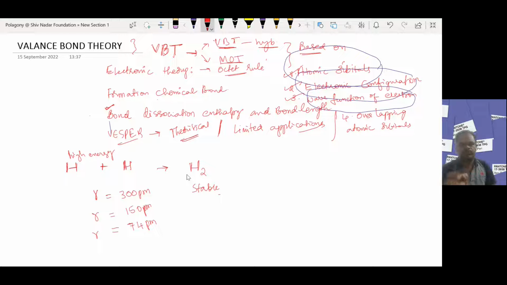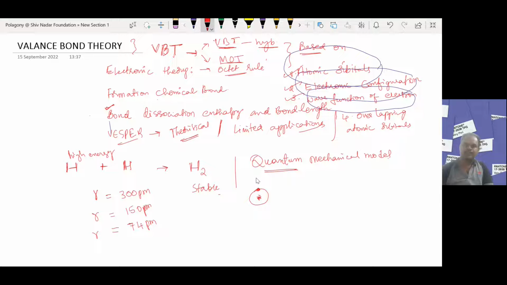The formation of this H2 molecule is purely based on the quantum mechanical model. So what is the quantum mechanical model? A single hydrogen atom consists of a nucleus at the center, one proton, and around it one electron.